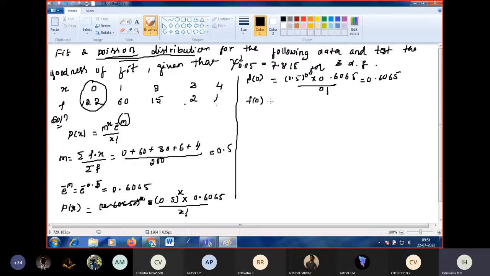Expected value f of 0 is the total frequency 200 multiplied by 0.6065, which gives 121.30, approximately 121.